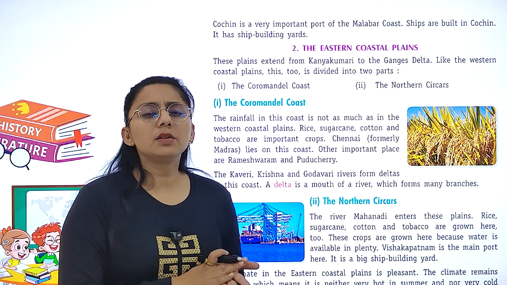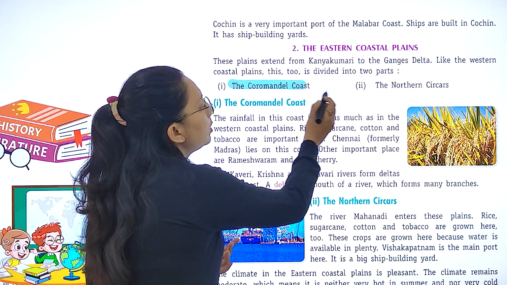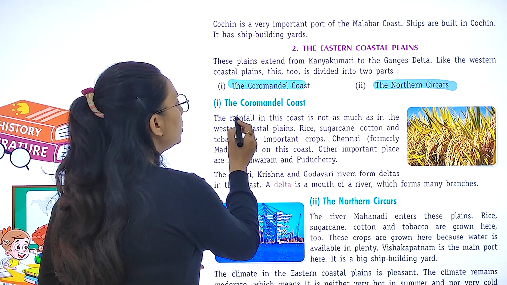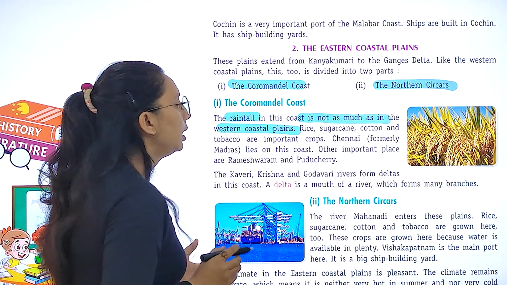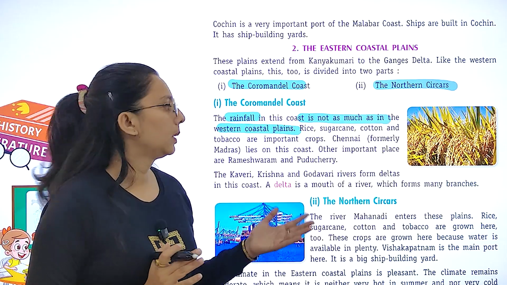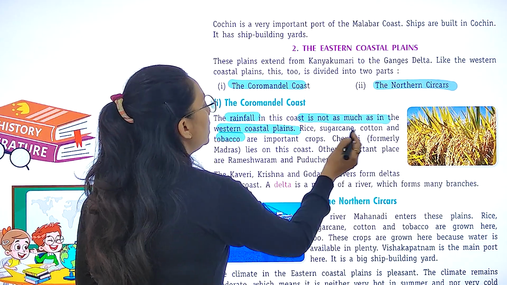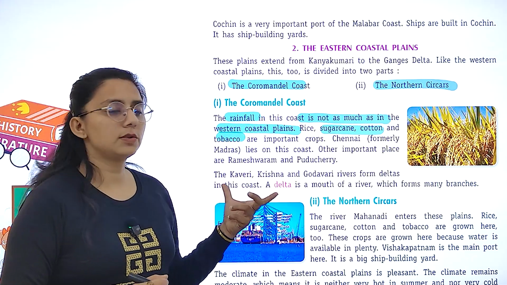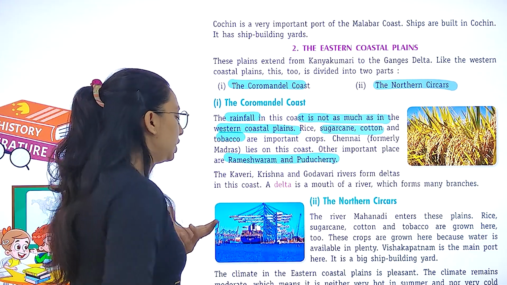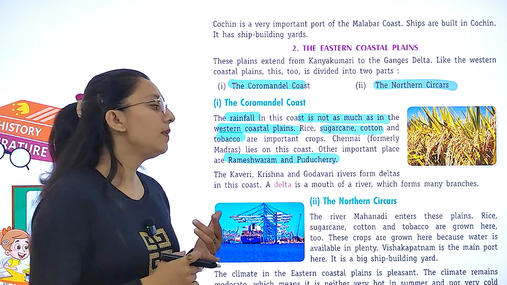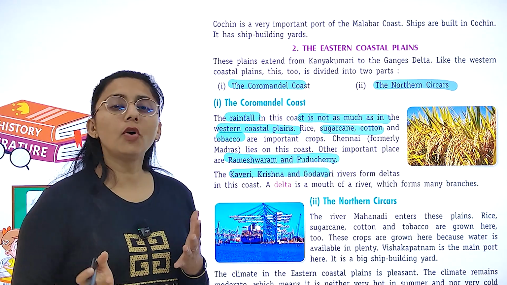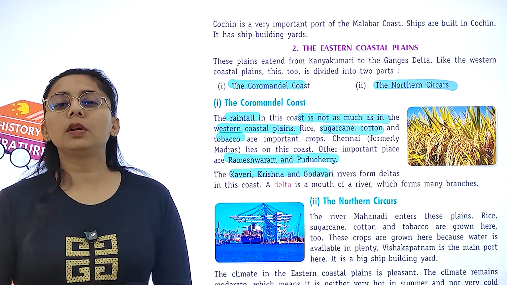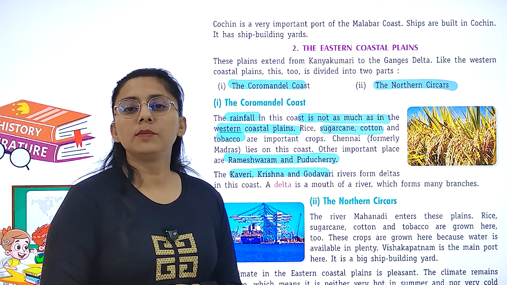Right? Then we have eastern coastal plain, which is divided into Coromandel coast and northern Sircars. So if we talk about Coromandel coast, the rainfall is not as much as in western coastal plain. Rice, sugarcane, cotton, tobacco, these are the important crops. Chennai lies on this coast. And we have other important places also like Rameshwaram and Pondicherry. We have Krishna, Kaveri and Godavari rivers, which form deltas on this coast. And what is delta? It is the mouth of the river from where it forms many branches.